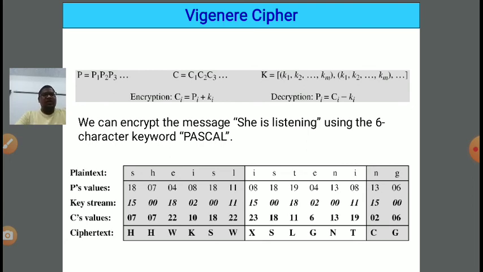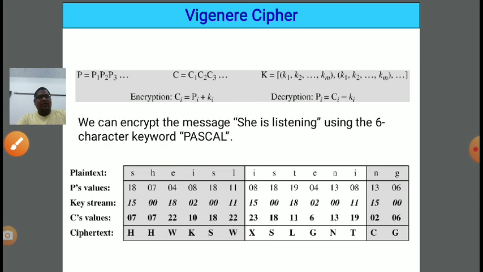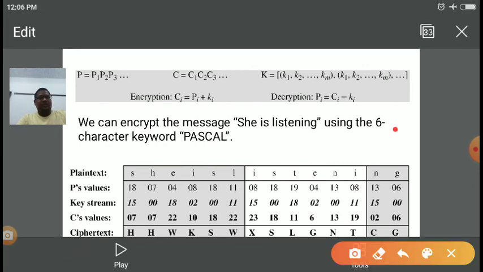First, according to the position we need to give the numbering. Suppose A is given the numbering 0, B 1, C 2, like that, and Z is given 25. So we will do mod 26 because there are 26 alphabets, right? The plain text alphabet we have written here is SHEISLISTENING. This is our plain text. So the first row we have written is our plain text, right?